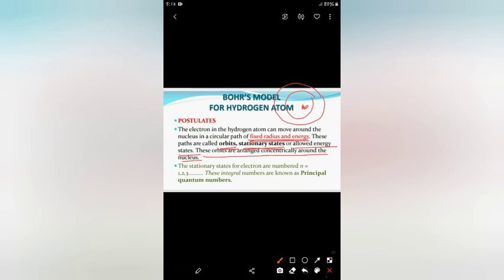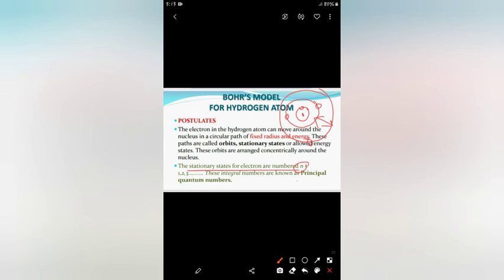So we can see it as, if this is the center of the atom, which is called nucleus, here are different sets of orbits on which the electron can be found. See, this is the electron. It can be here, it can be here, it can be here, but it will not be present in between spaces. Fine. Now see, the stationary states for electrons are numbered n.